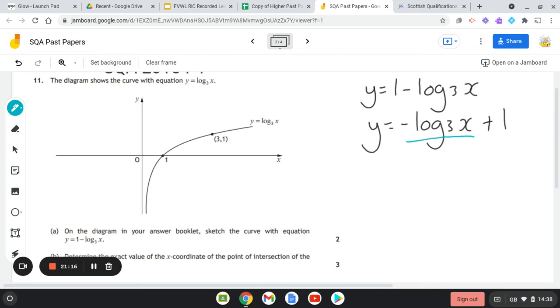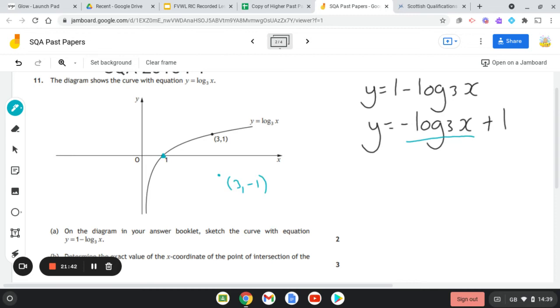What the minus means is that you are reflecting it in the x-axis. It's always to do with the coordinate points. That coordinate point is going to stay there, but the second coordinate point is going to reflect in the x-axis, so it's going to be down here somewhere. We would annotate it and say that that's 3, minus 1.